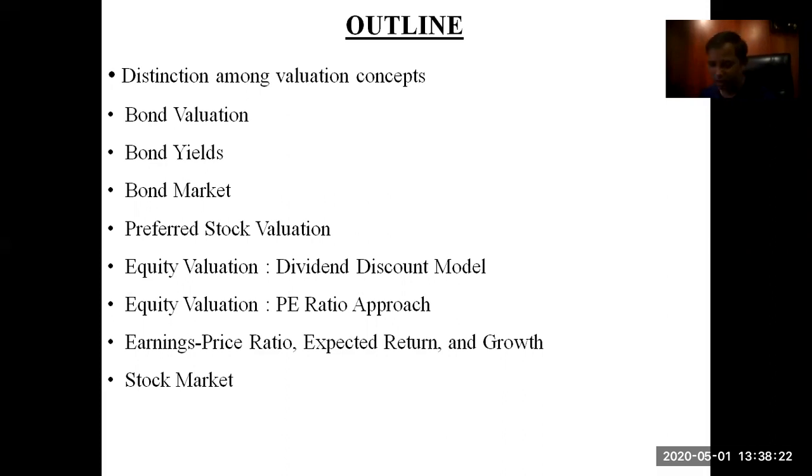Equity valuation, dividend discount model, equity valuation, PE ratio approach, earning price ratio, expected return and growth. And then we'll have a brief view on the stock market, what the stock market is and how it operates. So this is what we are going to discuss.